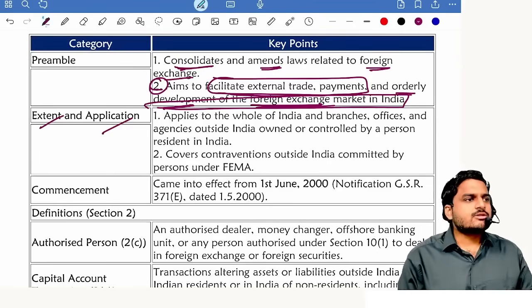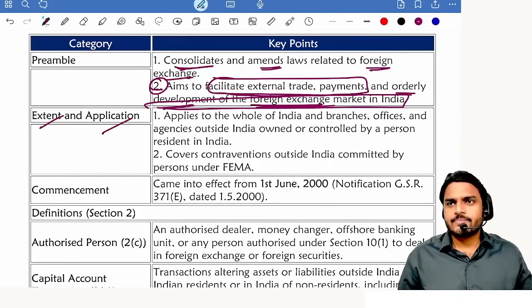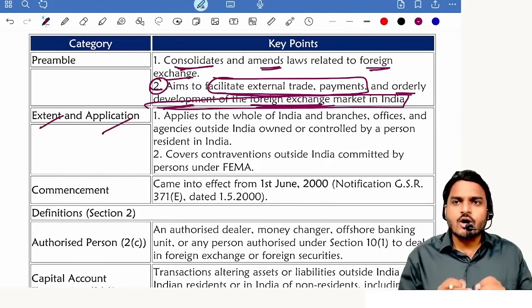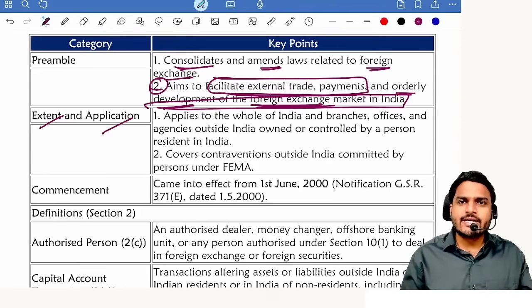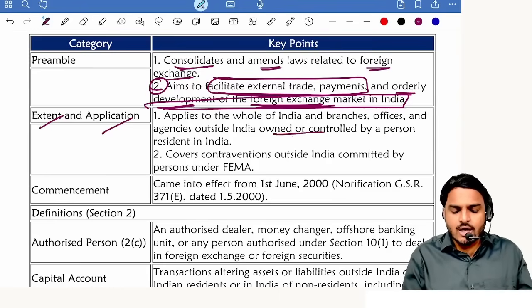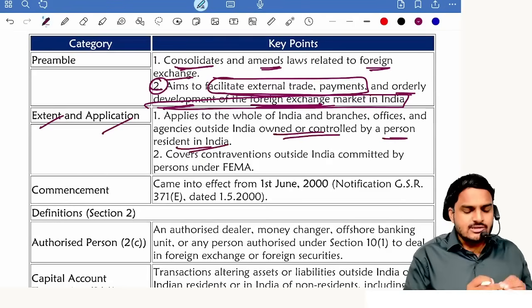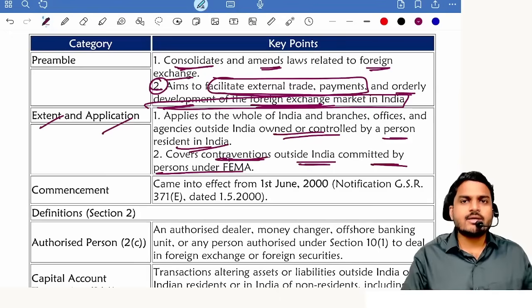It is also applicable to the transactions carried by a person resident in India outside India. It is also applicable to the transactions carried by branches, offices, agencies which are established outside India but owned or controlled by a person resident in India. And this act is also applicable to all contraventions outside India committed by a person resident in India. Getting my point? So total 3 points you have to remember.